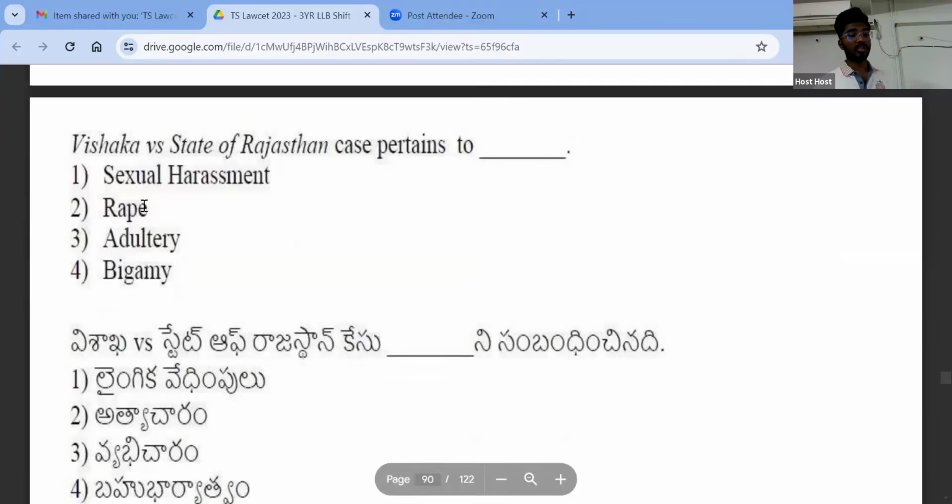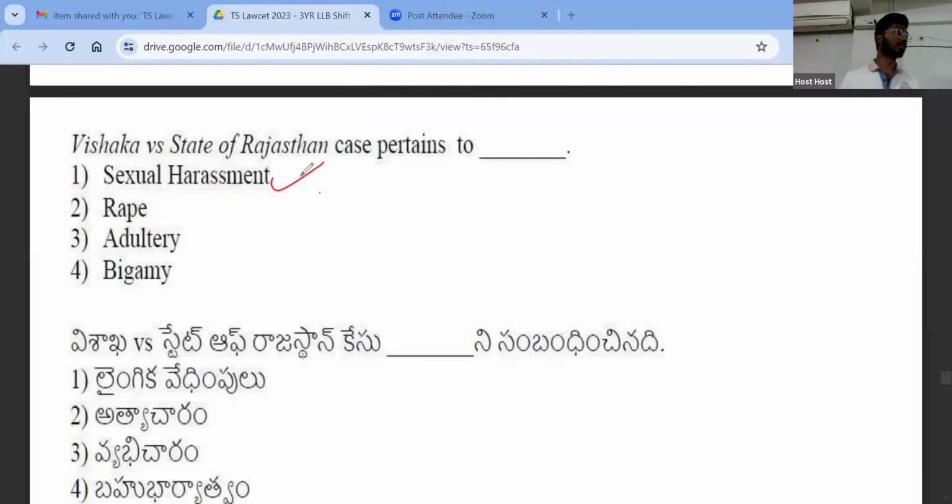I think we talked about this case in important case laws. Tell me, Vishaka versus State of Rajasthan. I told you that there is one lady and she was raped at her workplace. No, not related to rape. It is related to sexual harassment, right? So I gave you the facts of the case where there is a lady, her name is not Vishaka. Because whenever you take any case, the victim of a rape case, especially rape and sexual harassment, their names are not disclosed publicly, right?